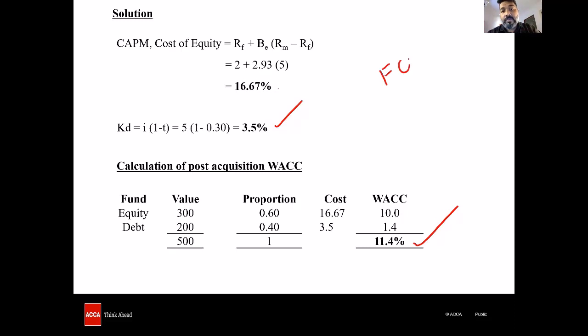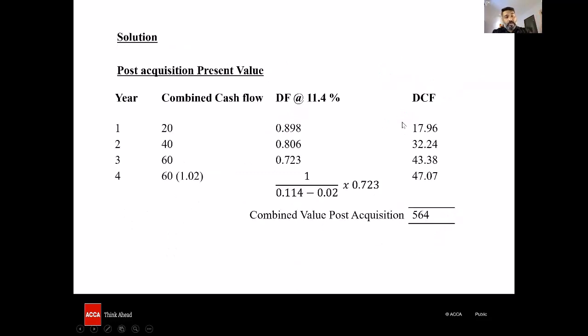And when we take free cash flows, remember, we need to take off Gizmo plus Danny plus synergy. There are many times synergy is missed out. So we have got year 1, year 2, year 3, and 4 onwards. Infinity, what do we have? Into 1 plus G, and here we have the WACC minus G into the previous year discount factor, which will help us arrive at the combined post-acquisition value.